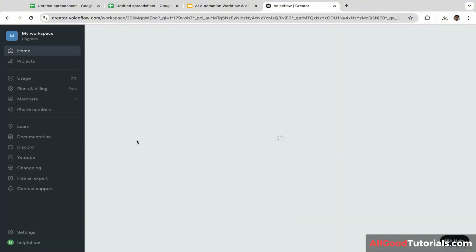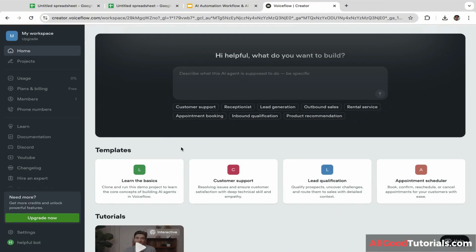As you guys can see, I have successfully logged in. And here is my dashboard. To build the AI voice agent, you have two options. The first option is to write the prompt, and the second option is to use one of these templates. So you can use and customize these templates.